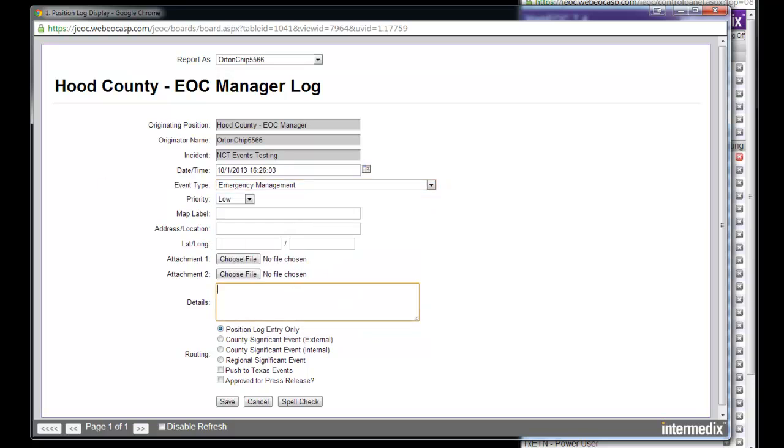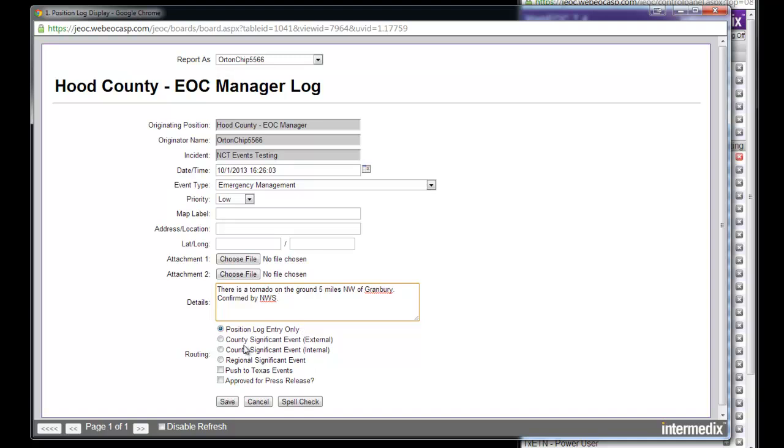I'm just going to enter information on, we'll just use an example. So enter something like this, and then again you make your choice.